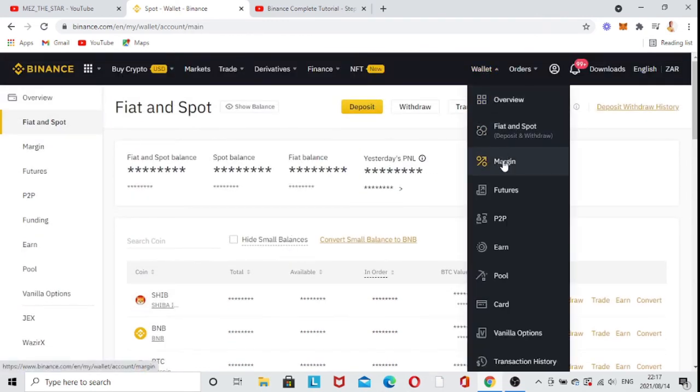And then margin trading, that's a little bit of a different thing, and then there's futures, and those are all trading, and then there's P2P. So this is where you want to stake. You come onto here, click here, and you're going to see a lot of options, which I'm going to show you now, where you can start staking into most of the pools here. You're going to see the percentages and everything here.